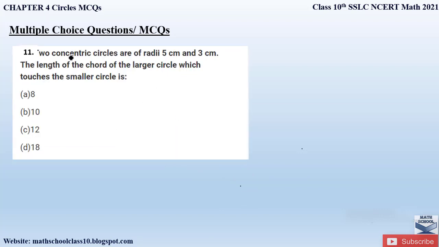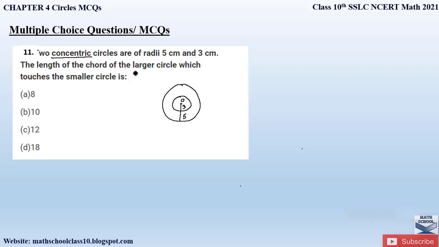Question number 11. Two concentric circles are of radii 5 cm and 3 cm. So concentric means what? Concentric means one circle will be inside the other circle. So we have a bigger circle and we have a smaller circle. Here they have given us the radii of both the circles. So the radius of the bigger circle will be 5 cm, and the radius of the smaller circle will be 3 centimeters. Okay, so this is the center. This is the radius of the smaller circle and this is the radius of the bigger circle.